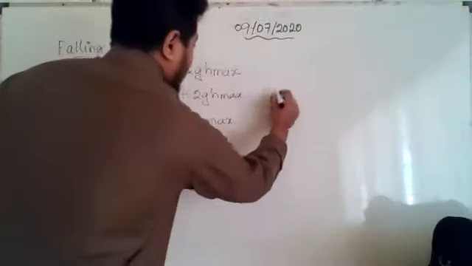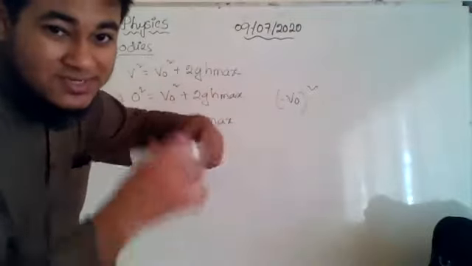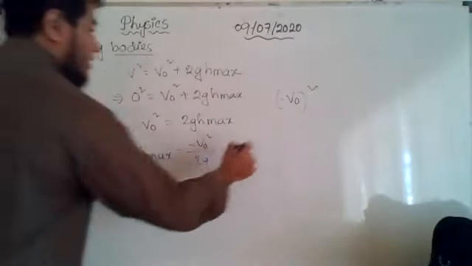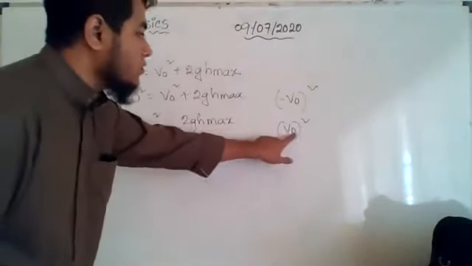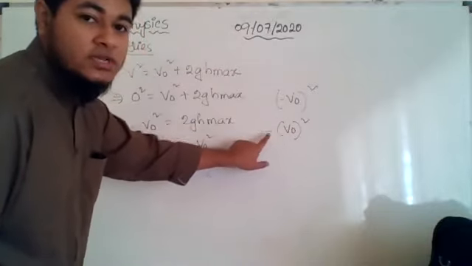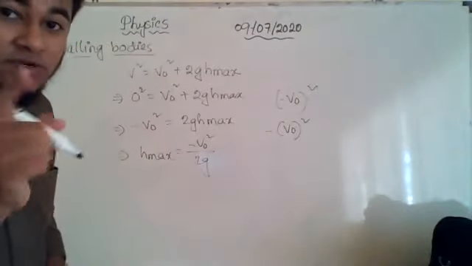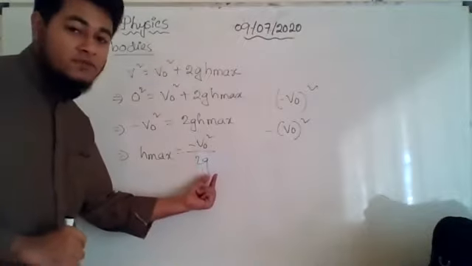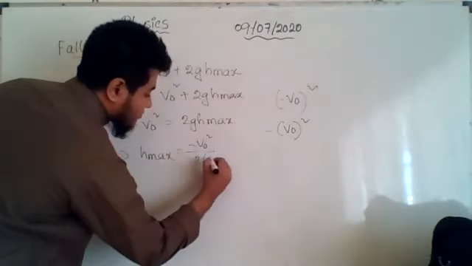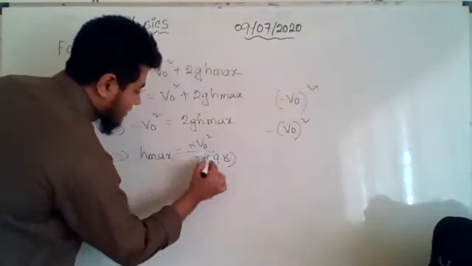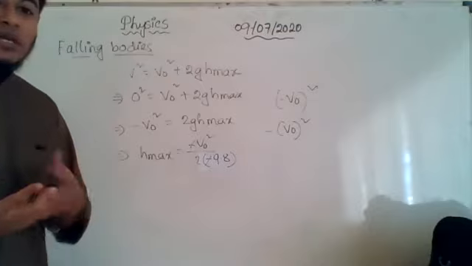I think what you are talking about is minus v naught whole square. If the situation is like this, then the minus will vanish because it is inside the bracket. But what we are talking about here is minus v naught whole square. That means minus is outside. So whatever value you put here, this minus is going to be there. This is going to be balanced by the first reason that you say, the value of g. As the body is going in the upward direction, the value of g you are going to replace by minus 9.8. So this minus and this minus are going to balance each other, and as a result, the height you will get is a positive value.